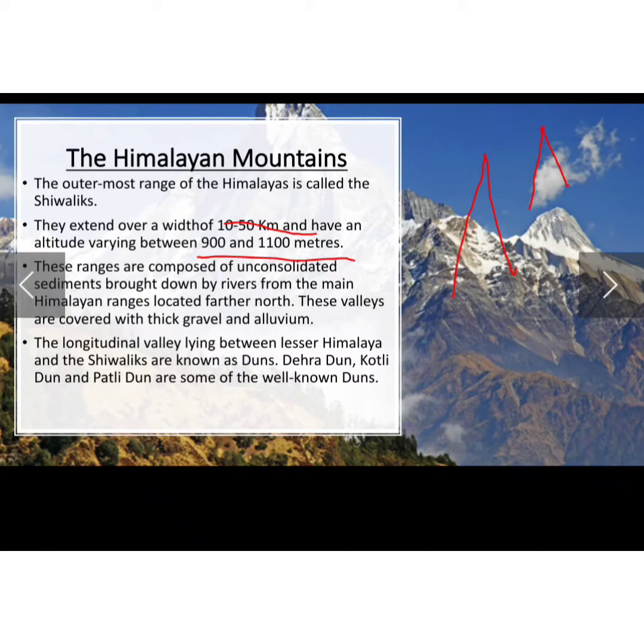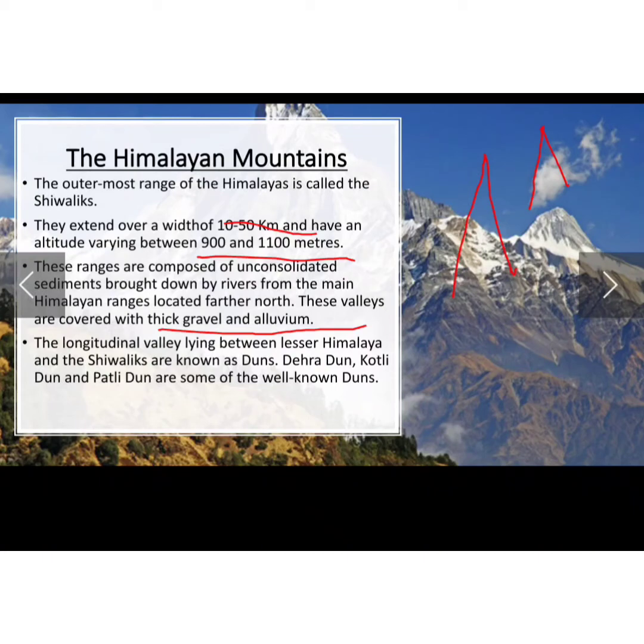So we have discussed two Himalayan ranges. These ranges have rivers, and when these rivers come down here, they bring unconsolidated material, in the sense they bring some stones with them to these ranges. Because of this, these mountain ranges are covered with thick gravel and alluvium.